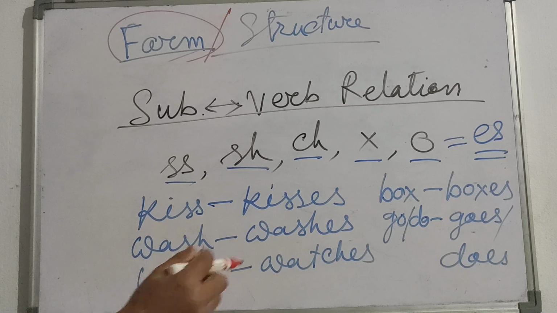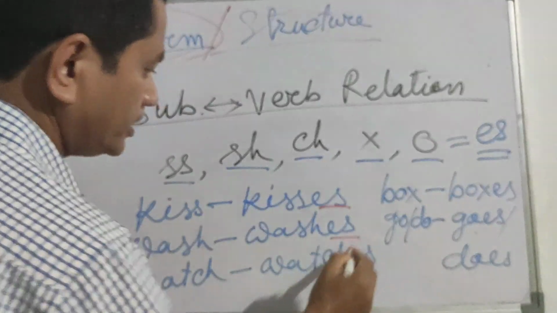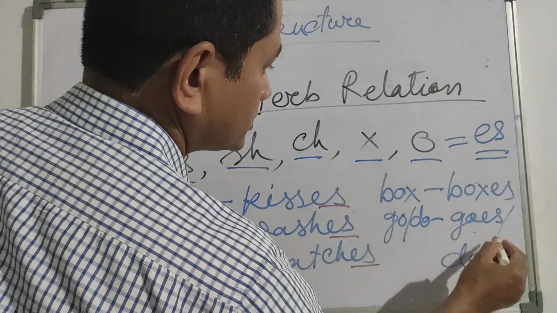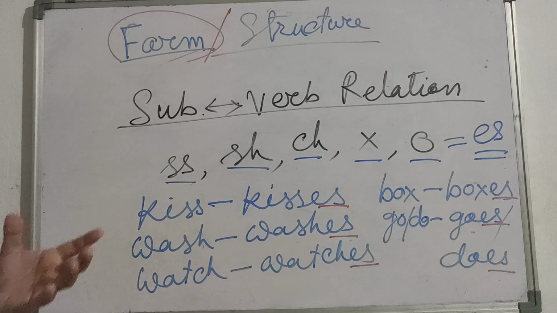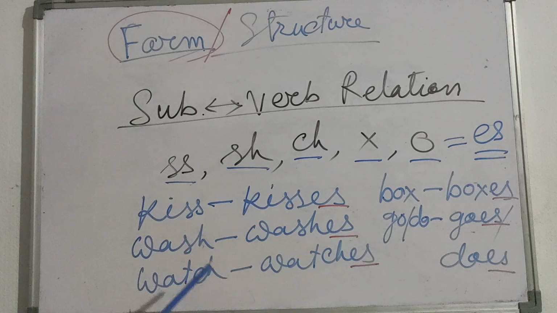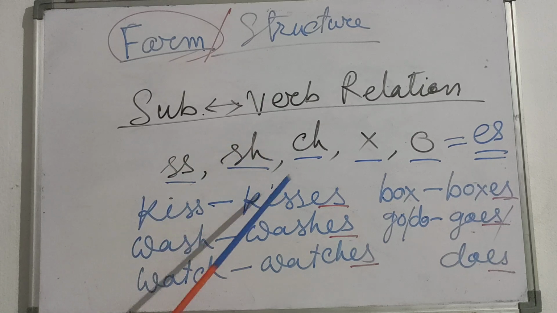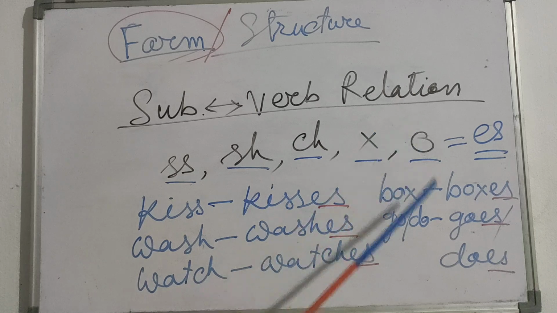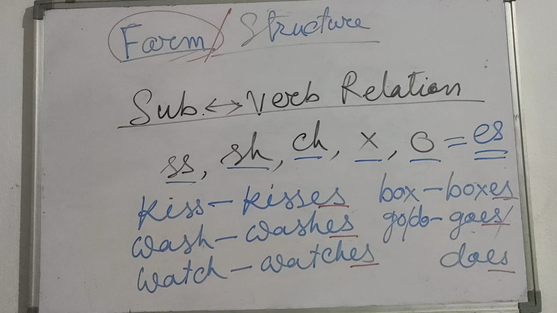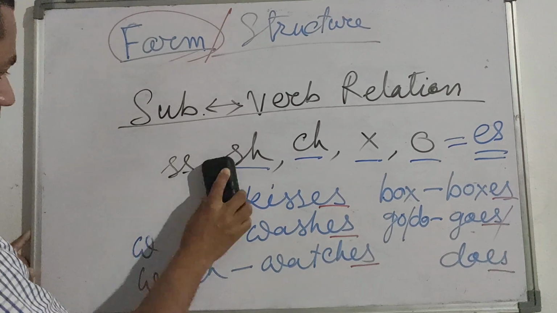We add es if the verb ends with double s, sh like this, ch like this, x like this, o like this. Okay? Clear? Okay. Now another important point we should remember.